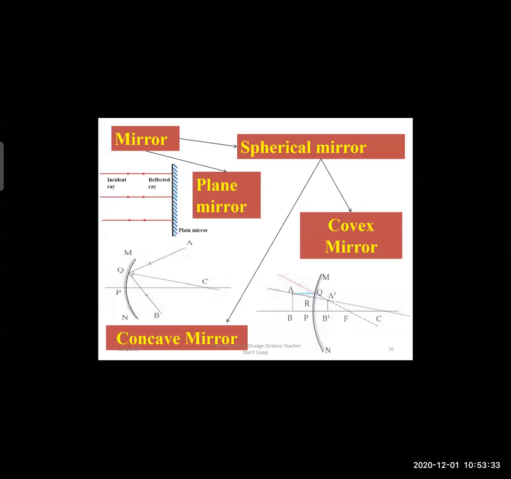Again, the spherical mirror is of two types. One is convex, and another is concave. So in the next topic, we will see what we mean by convex and what we mean by concave mirror.